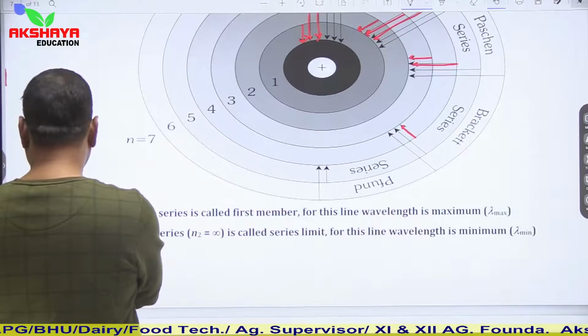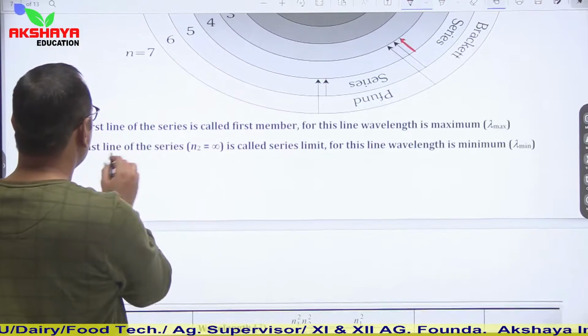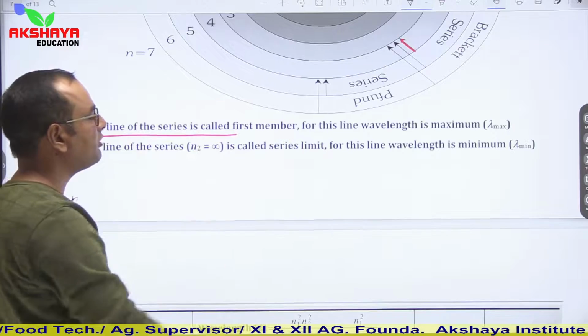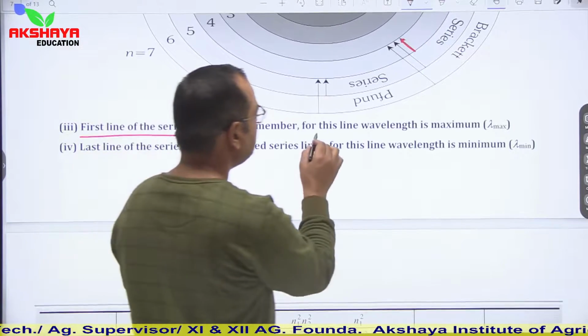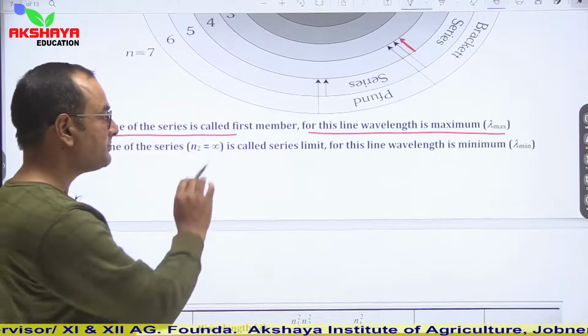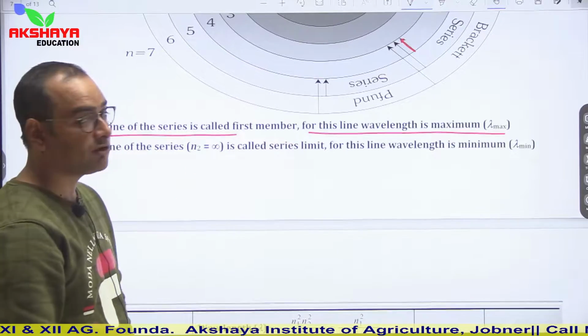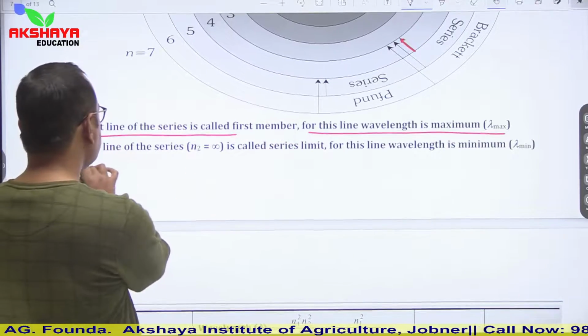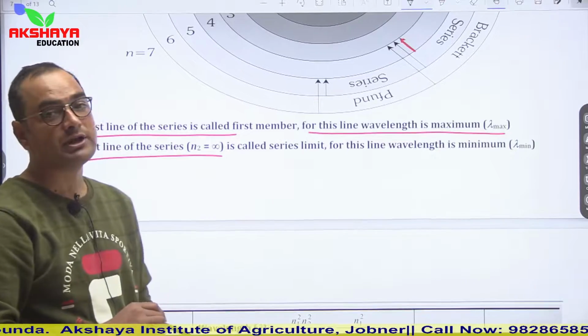Now see, what are some key points here? The first line of a spectral series is called the first member. For this line, the wavelength is maximum. So the first line is the first member, which is of maximum wavelength. The last line means when n2 is infinite.